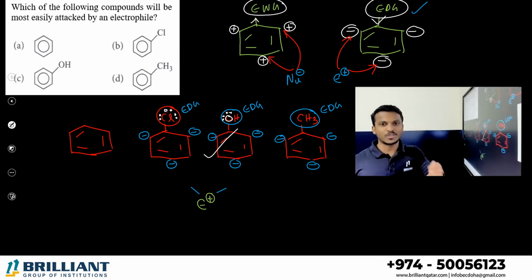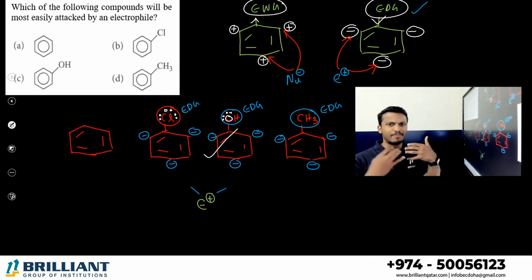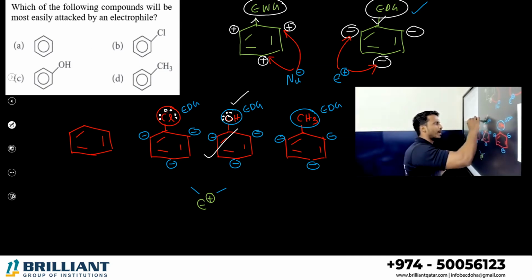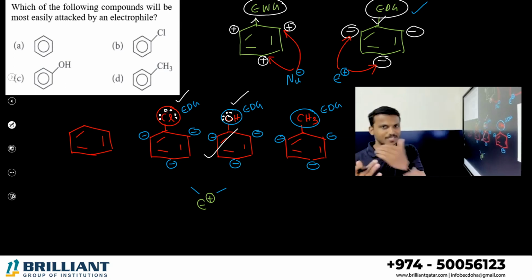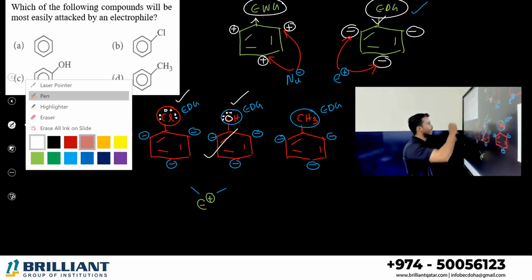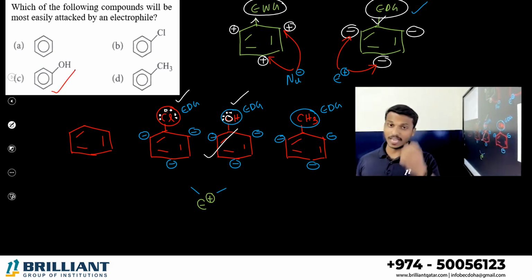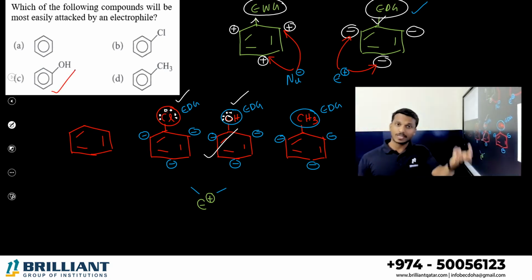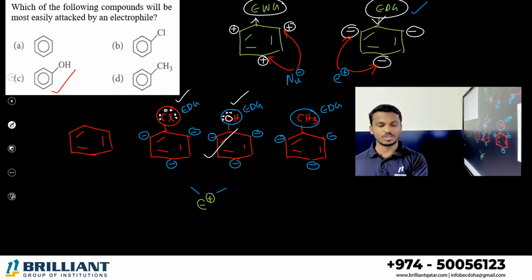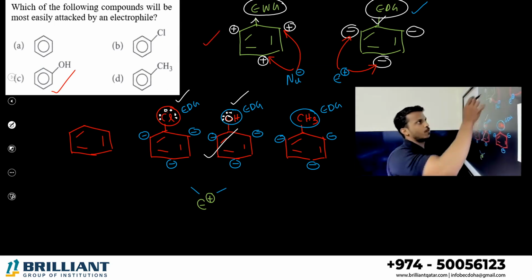Chlorine actually has a withdrawing tendency because it is a halogen. But on the benzene ring, the inductive effect and the resonance effect, when you consider them all together, it acts as a donating group. When comparing the OH group and the chlorine group, OH is the best donating group. So it will give electrophilic substitution easily. Your answer is option C. They can ask you which will undergo nucleophilic substitution faster or electrophilic substitution faster. Be careful about these 2 points.